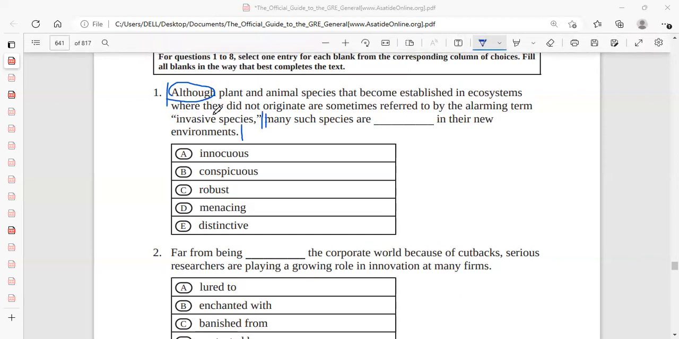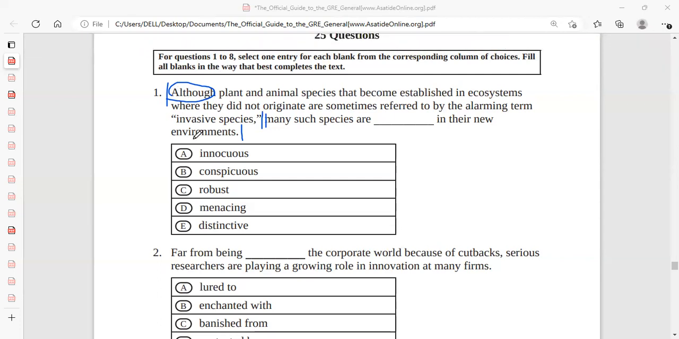Now, if you look at although, why did I circle although? Because although is a contrasting transition linker. Although always connects two different ideas which are contradicting or contrasting. So if the first part has one meaning, the second part should have a contrasting meaning. Why? Because there is although. Correct? Now, if you read the first part, it says although plant and animal species that become established in ecosystems where they did not originate. So those plant and animal species which are not originating in a particular place are known as invasive species.